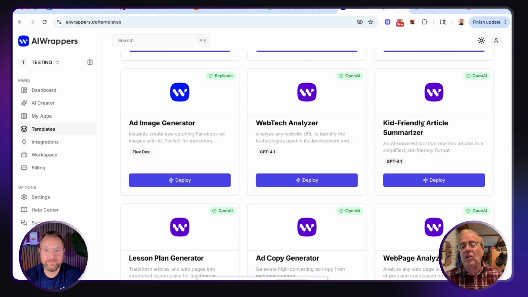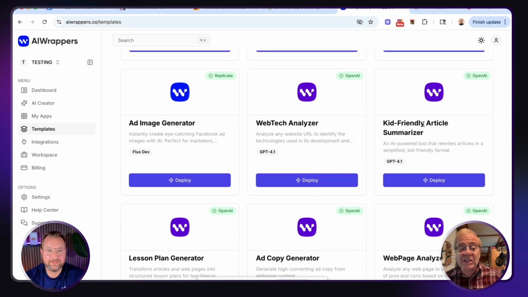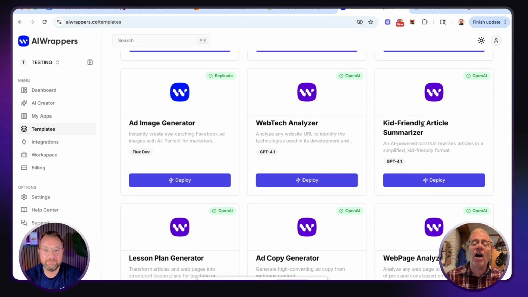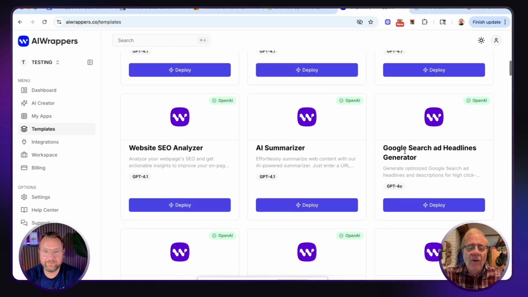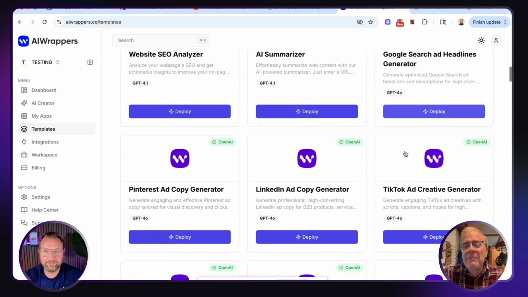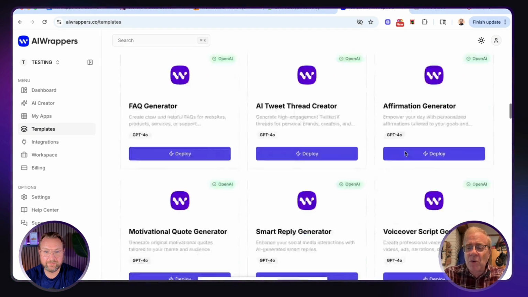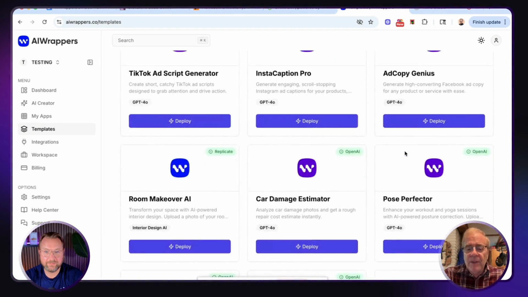So you can input an article, and then it will spit out a summary of the article based on the age of the child who is going to read it. Nice. Ad copy generator, web page analyzer. There's so many here, but let me actually show you the creation by scrolling down and we'll pick one.